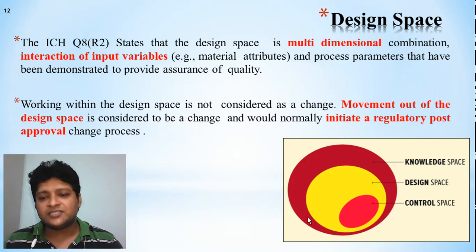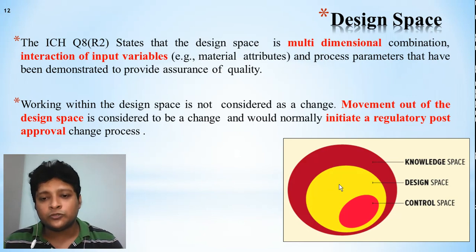So you can see this diagram here, it is telling that this is the design knowledge space, that means you have the complete control knowledge. This is the control within the limit baseline. So this yellow area is giving the design space. Within this we can work, we can utilize your knowledge, you can control it, and if you are working within this limit, then the post approval process will not initiate.